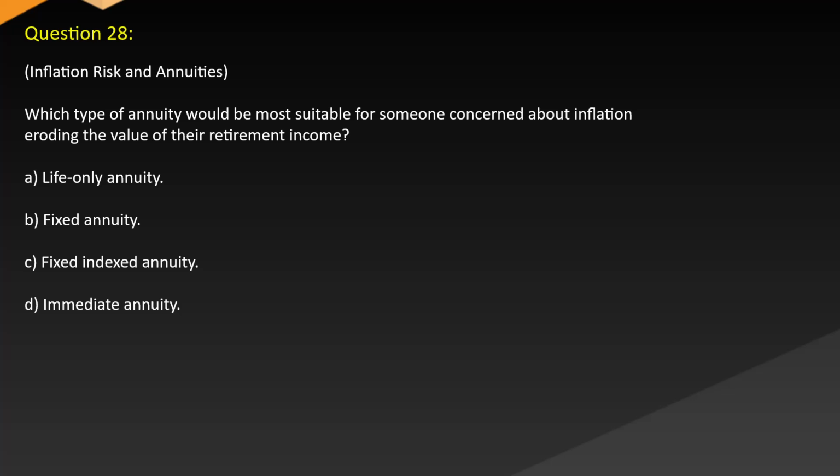Question 28. Inflation risk and annuities. Which type of annuity would be most suitable for someone concerned about inflation eroding the value of their retirement income? A. Life-only annuity. B. Fixed annuity. C. Fixed indexed annuity. D. Immediate annuity.